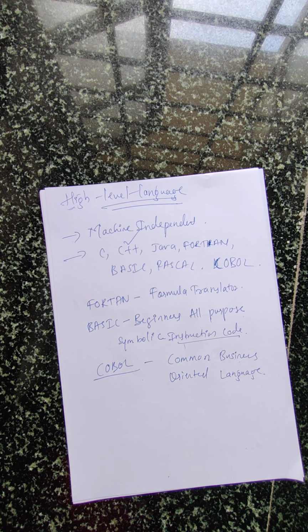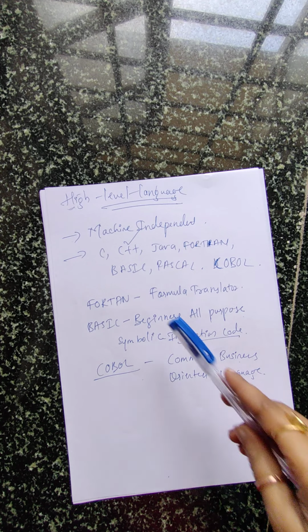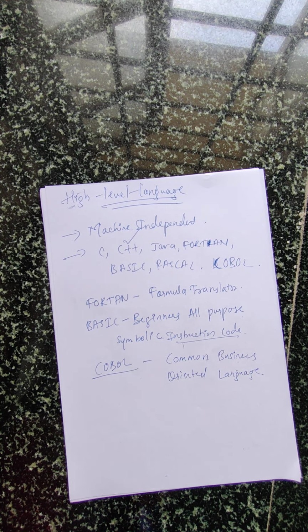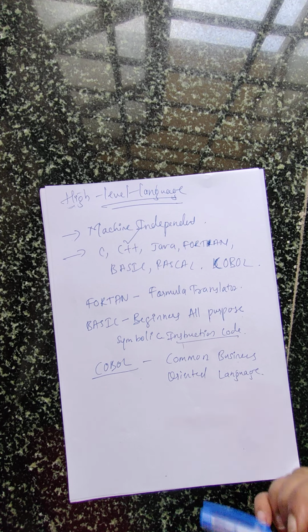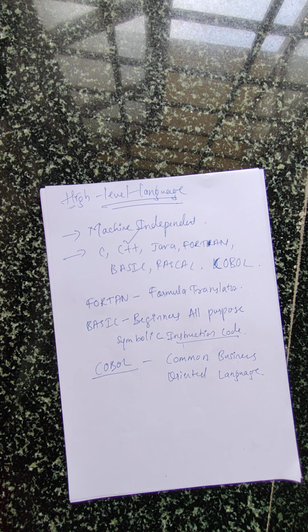Done. Remember these expansions, anytime if you go for any computer exams or government exams and all, there you may get the expansions. Okay, remember, even now you may get it as a 1 mark question. Fortran is formula translator. Basic is nothing but beginners all purpose symbolic instruction code. COBOL is nothing but common business oriented language, meaning the business people generally use this language. Fine. So these all are the examples you can remember for your high level languages.